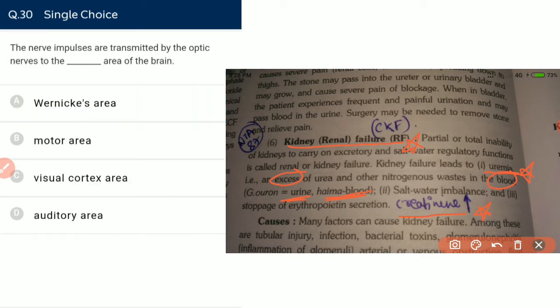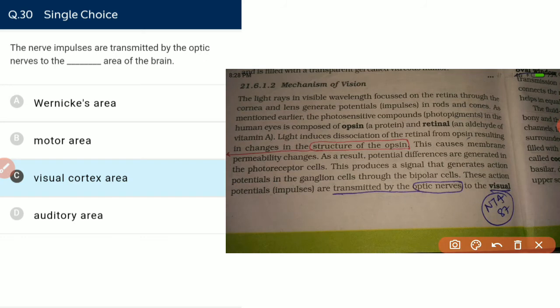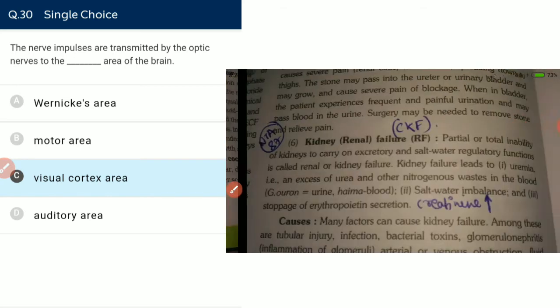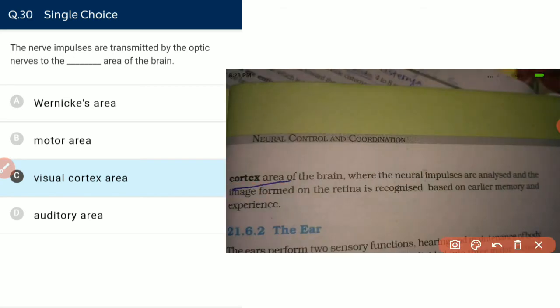The nerve impulse is transmitted by the optic nerve to the visual cortex area. That is the Clear-Ansati line. It is a question from a Clear-Ansati line. The action potential is transmitted by the optic nerve to the visual cortex area of the brain.